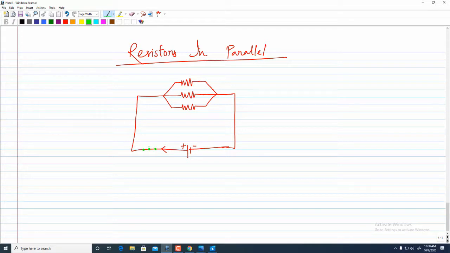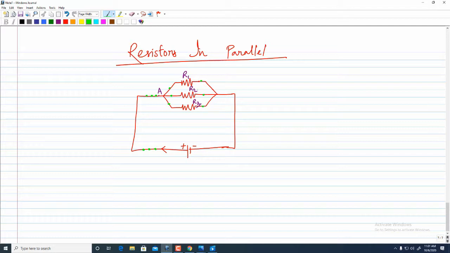So when the same 3 electrons are flowing and coming to this point, let us name it A, they have 3 choices. Now they have 3 paths to flow in, so it is their choice based upon the resistance of each of the resistors. They can flow in any path. So let's name this. For example, let's consider that each of the electrons has chosen one separate path. They have crossed the resistors and arrived at the other side.